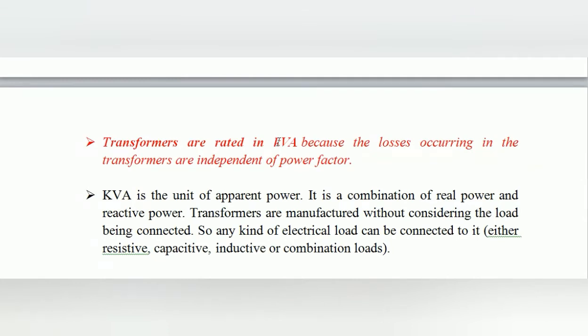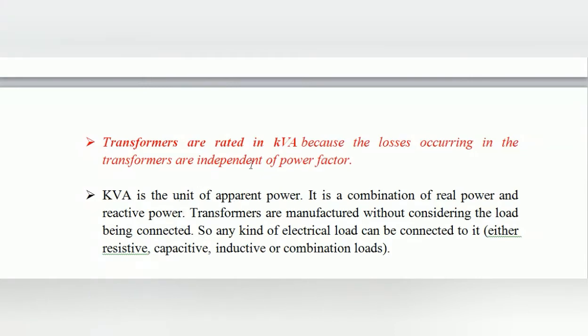But that is not a correct explanation for that. The transformer is rated in terms of kVA. The correct definite explanation for why the transformer is rated in terms of kVA is that the losses occurring in the transformer are independent of power factor. That's why the transformers are represented by kVA. Power of the transformer is represented in terms of kVA, not kilowatt.